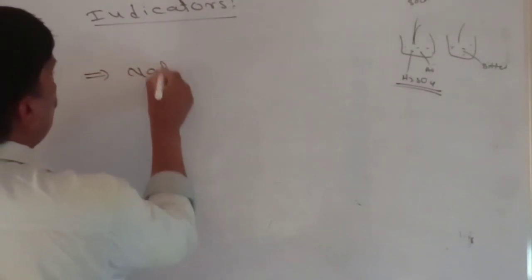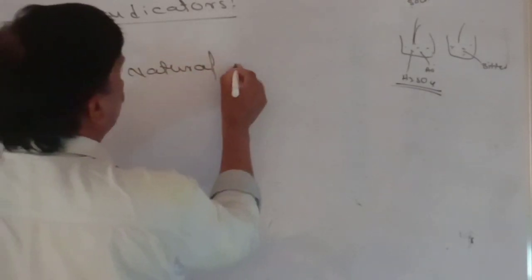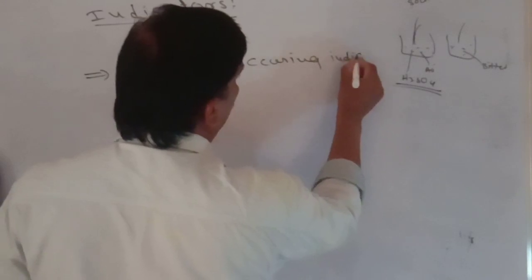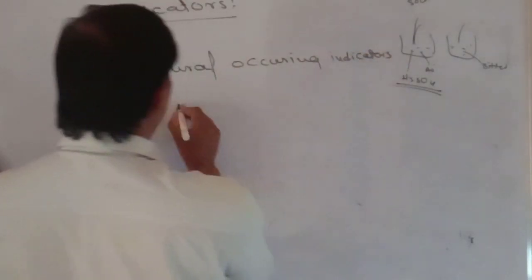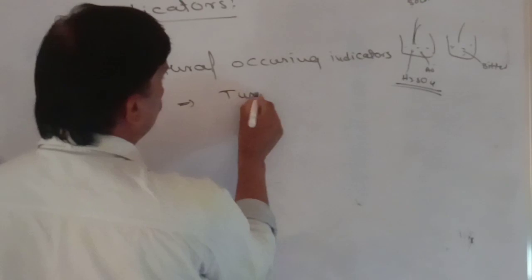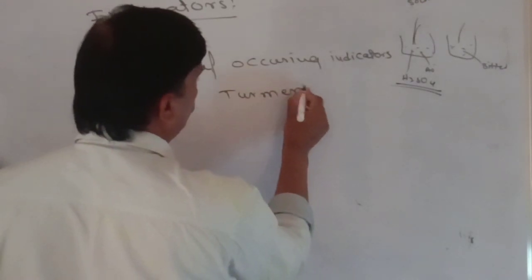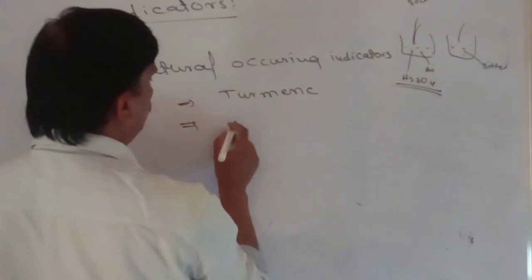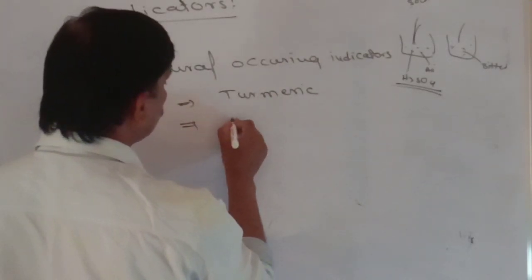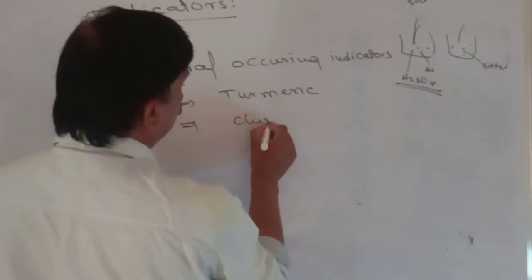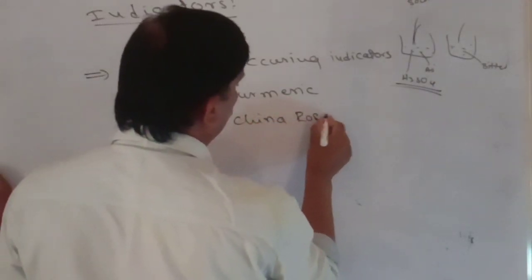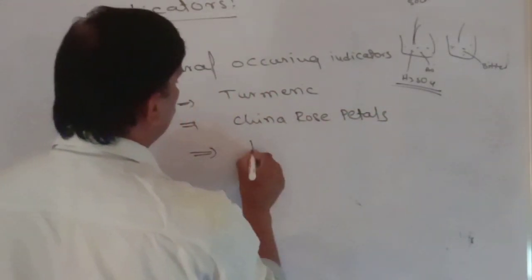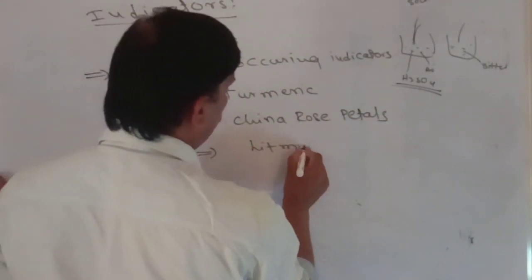The naturally occurring indicators are: first one is turmeric, second one is China rose petals, third one is litmus paper.